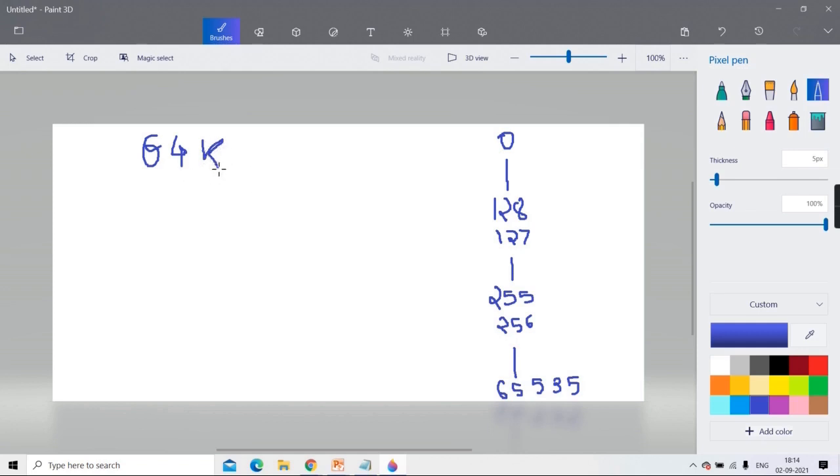The unit K in computer terminology is considered 1024, and 1024 into 64 gives you this value, so the last value is 65535.